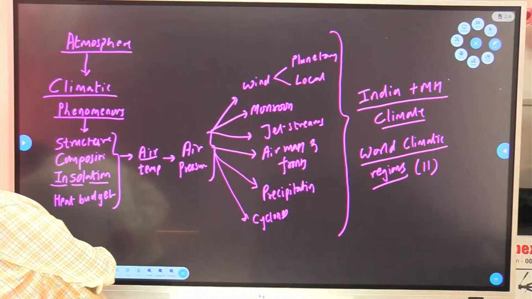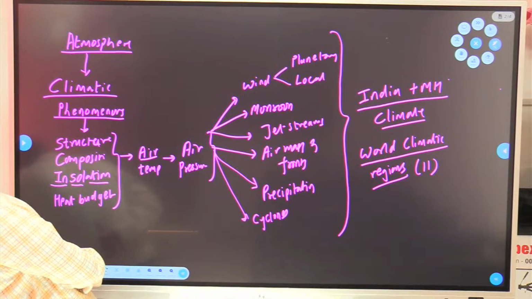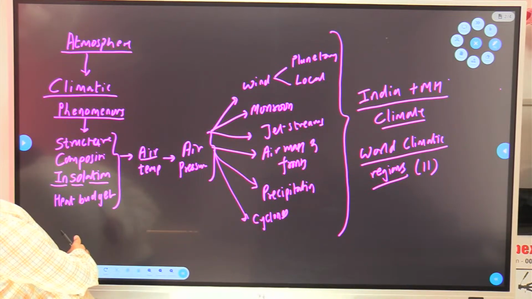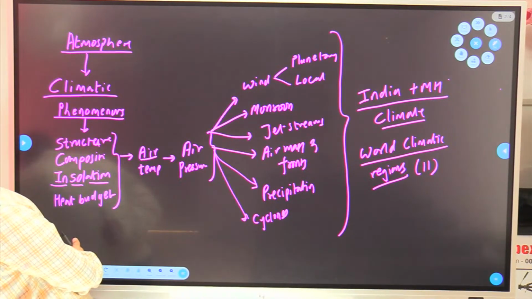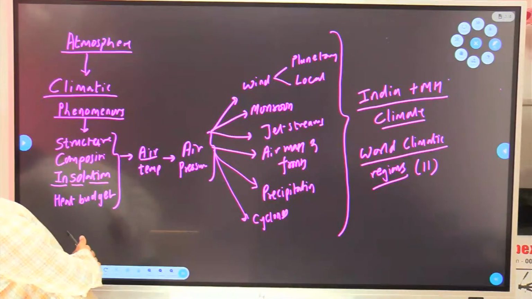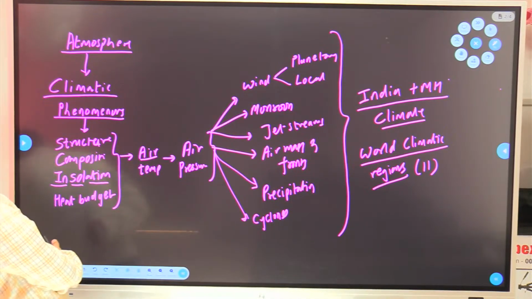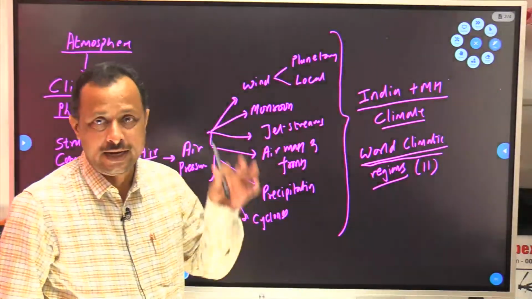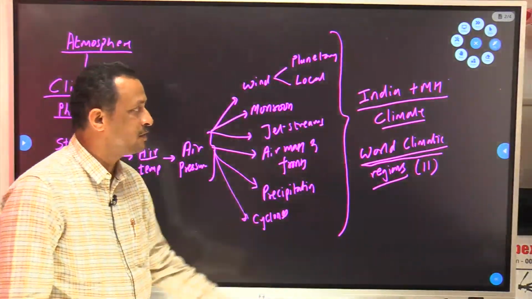Okay, again, Akshada has mentioned in the chat box, climatology is the study of atmosphere and weather patterns over the time. Very good. Physical climatology, regional climatology, applied climatology, dynamic climatology, synoptic climatology are branches of climatology. Yes, definitely, but those are not necessary in GS geography. Tropical climates, dry climate, temperate climates, continental climate, polar climate. These are the types of world climate. Clear? Those we will study in end.